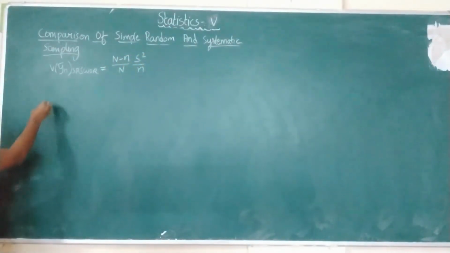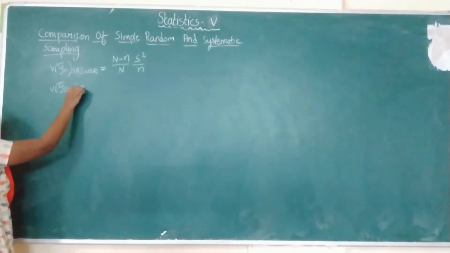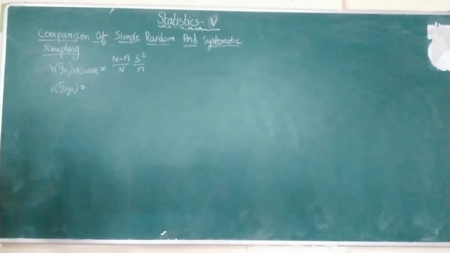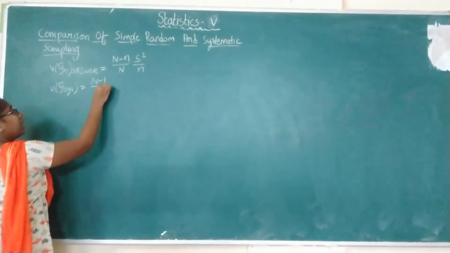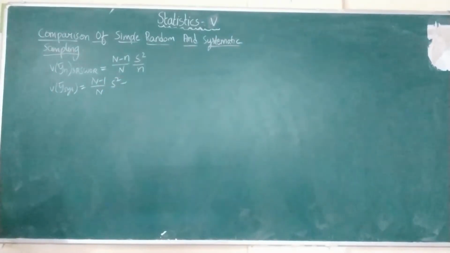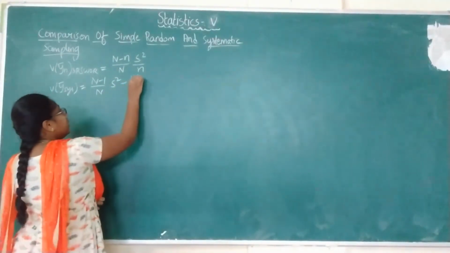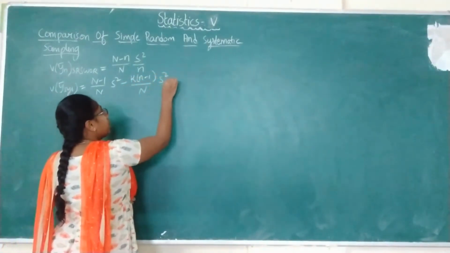And we got the variance of y bar systematic sampling as (N minus 1) by capital N into s square minus k into (n minus 1) by capital N into s square wsy.